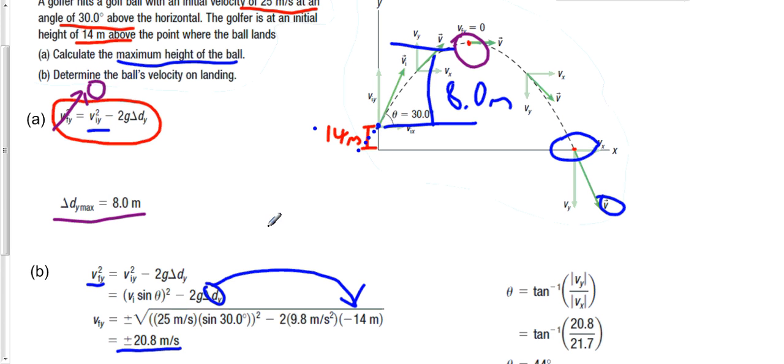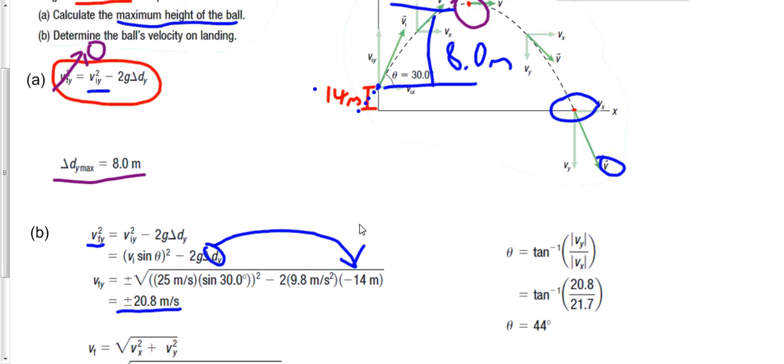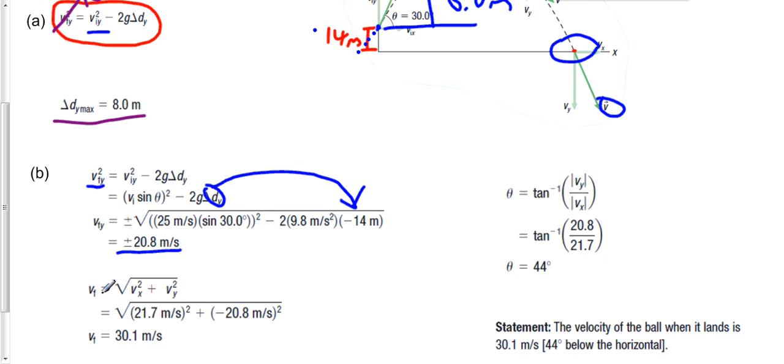I wouldn't be too concerned about it if you're confused, but do ask me tomorrow in class if you're still confused about it. But we do want the negative value of 20.8 because we want the down version, which is over here. So now we know the vertical velocity. We know the horizontal velocity because it's constant. So to find the final velocity, it's just, of course, Pythagorean theorem. And we come up with our final velocity magnitude of 30.1 meters a second.